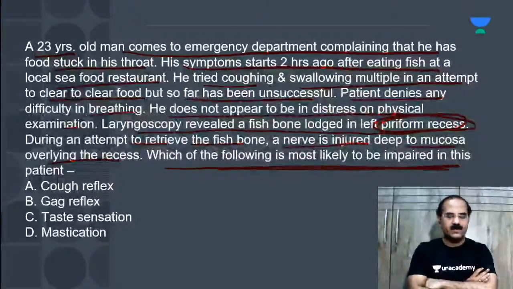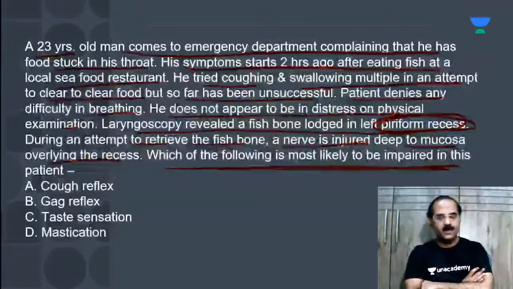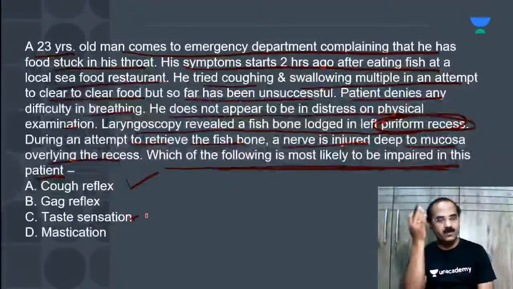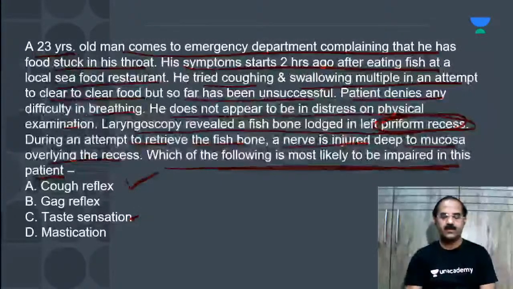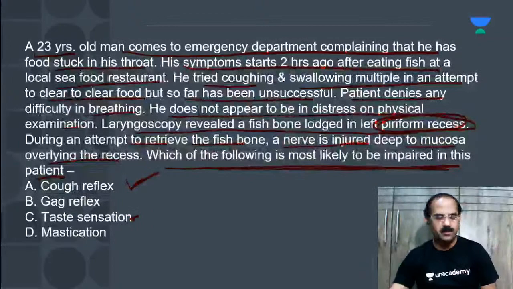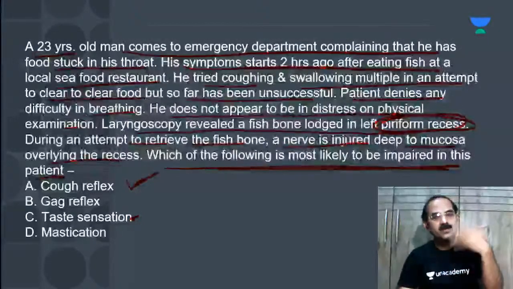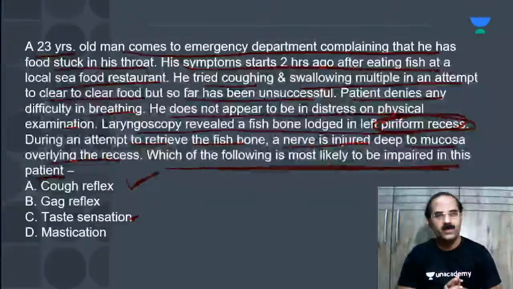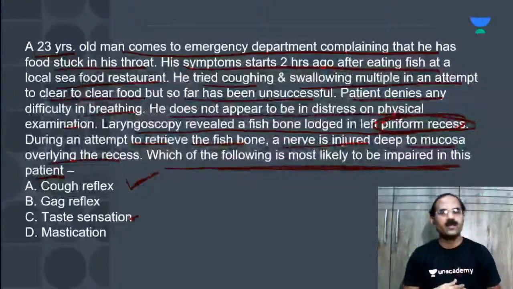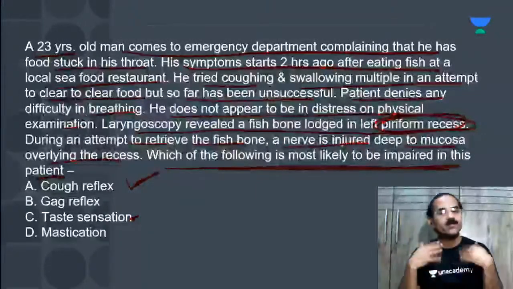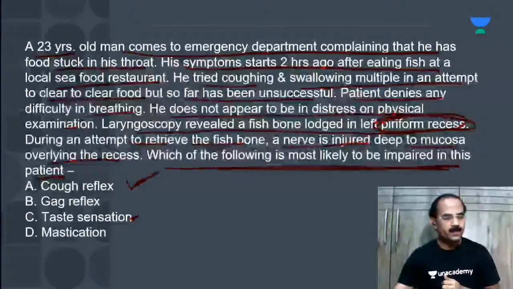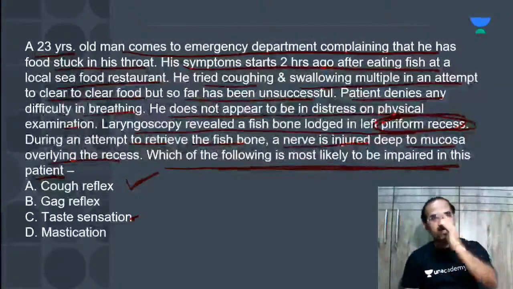So the best answer here would be what? The answer would be cough reflex. Which of the following is most likely to be impaired in this patient? Even though taste sensation will be lost in the posterior most part of the tongue, the first answer would be cough reflex, because the afferent of the cough reflex is carried by the internal laryngeal nerve to the medulla, and the efferents are carried by the vagus, the phrenic nerve and the intercostal muscles, and that's how we start to cough.